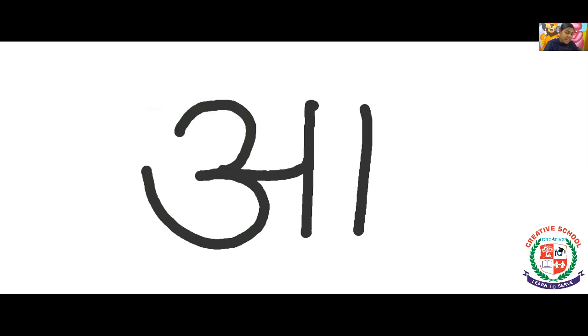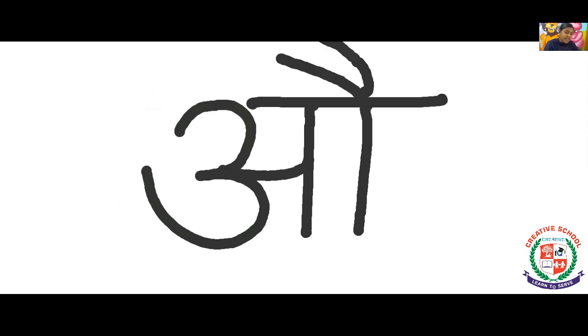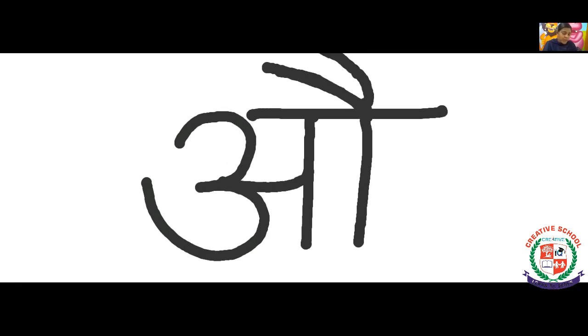Curved line, sleeping line, standing line, once more standing line, sleeping line, and slanting, two lines. This is out. Okay. In O we used to write only one slanting line. But in out we have to write the two slanting lines. Okay.